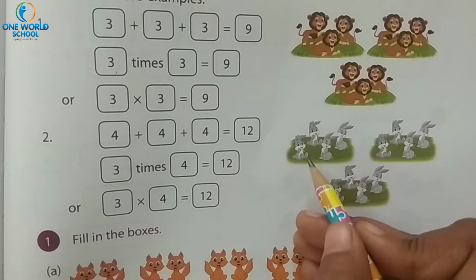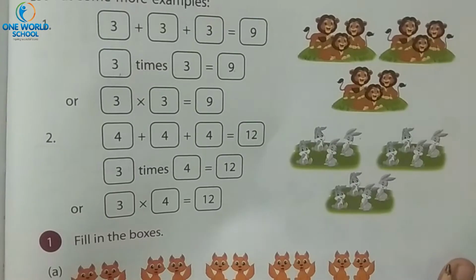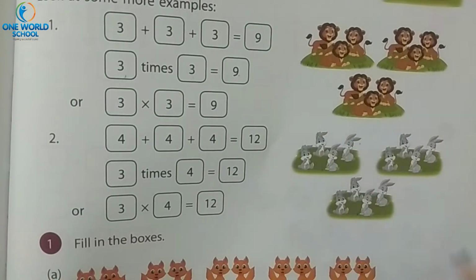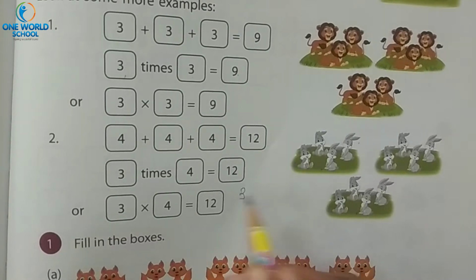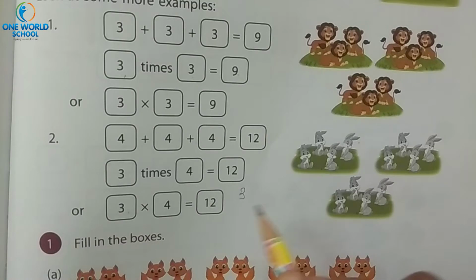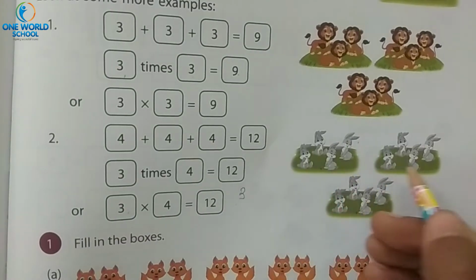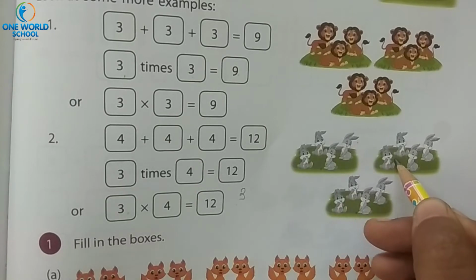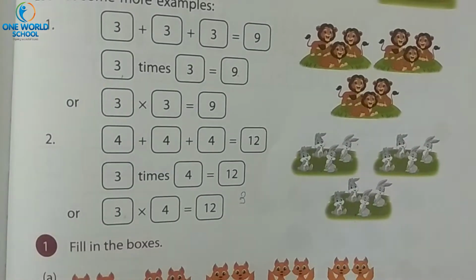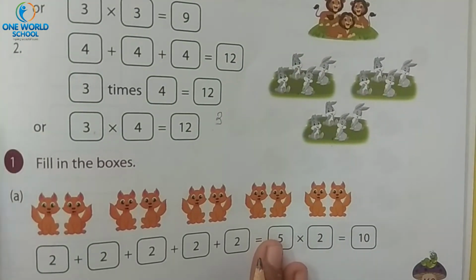Next is rabbit. See how many rabbits are there? 1, 2, 3 and 4. And how many groups of rabbits are there? 1, 2 and 3. So हम 3 times किसको ऐड करेंगे? 4 को. So 3 4s are 12. See हमने 4 को 3 times ऐड किया ना? 4 plus 4, 8. 8 plus 4, 12. Yes या no? Yes. So 3 4s are 12.